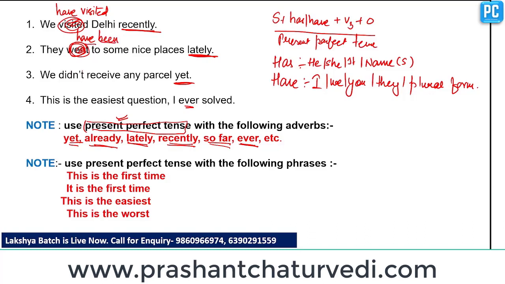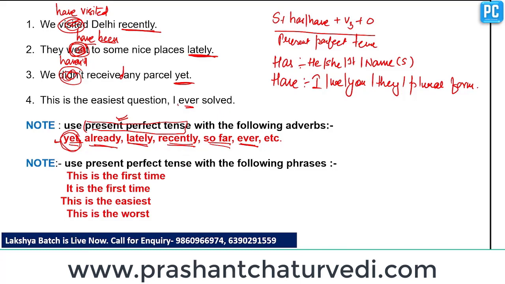We didn't receive should be replaced with we haven't received. One more thing you have to remember, that yet always expresses the negative type of present perfect tense. Yet always expresses the negative type of present perfect tense. Clear? So we haven't received any parcel yet.